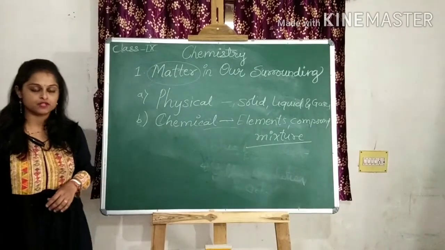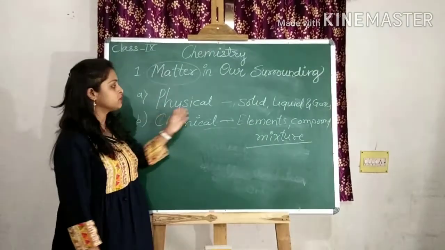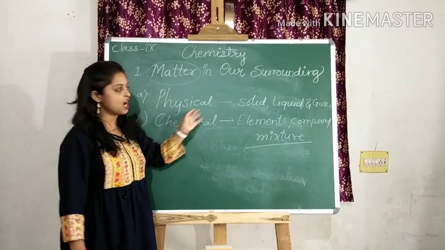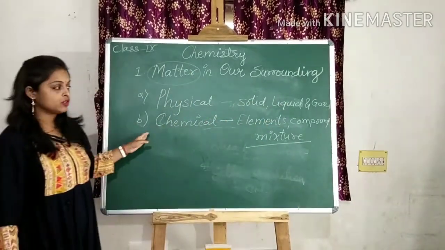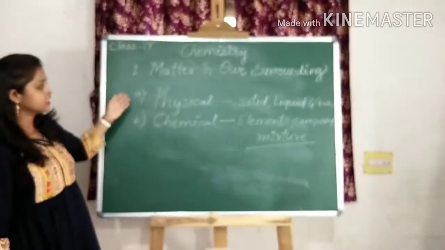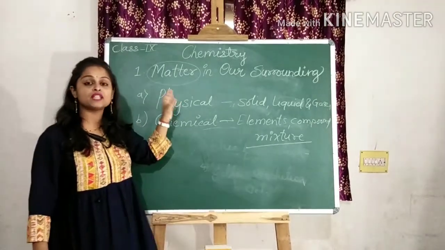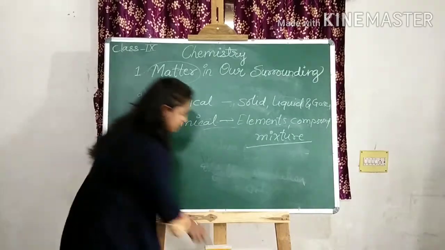But in this chapter, we are going to study only the physical properties of matter, which are solid, liquid and gases. You know that the matter is made up of tiny particles.